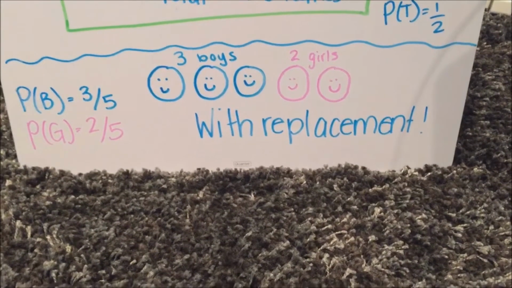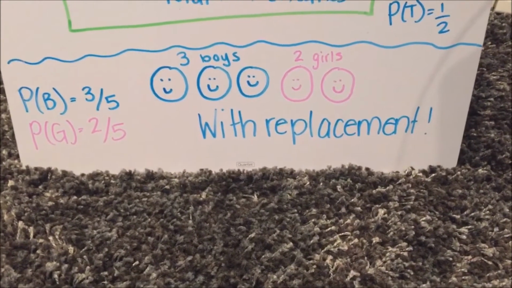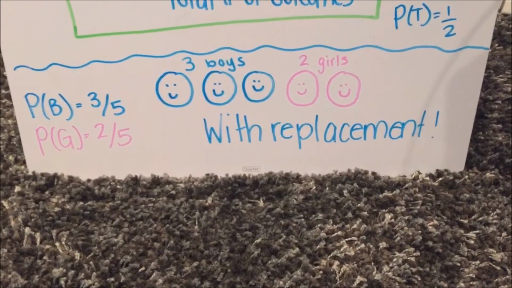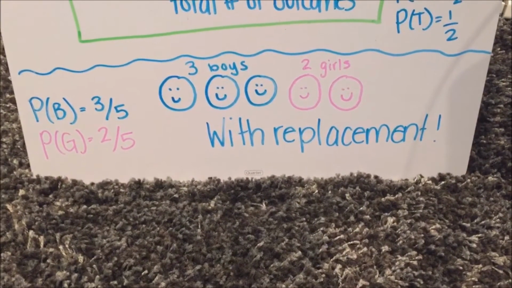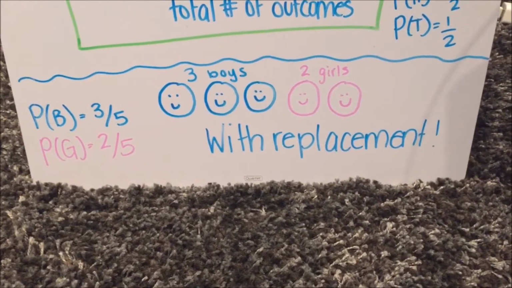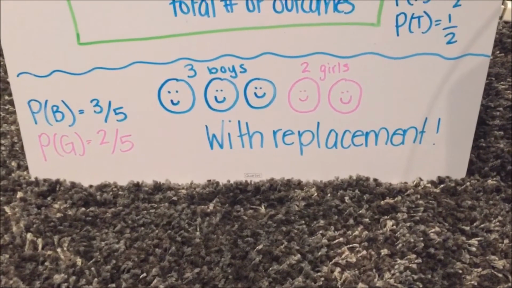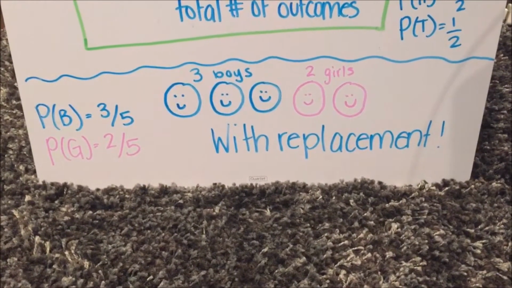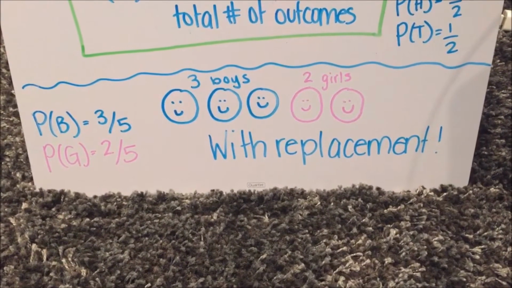Now we're going to look at the idea of with replacement. In a class with 3 boys and 2 girls, what is the probability of a boy getting chosen over a girl? The probability of a boy would be 3 possible choices over 5 total outcomes, and the probability of choosing a girl would be 2 possible choices over 5 total outcomes.